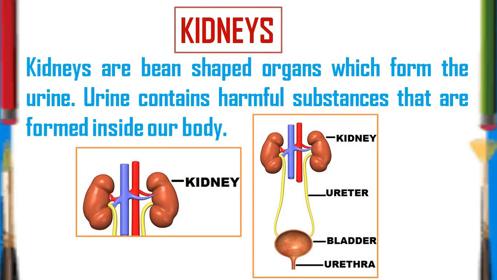Children, have you seen the bean seed? The shape of the kidneys is the same as the bean seed. Both our kidneys have a lot of small units known as nephrons. Nephrons do the work of filters.